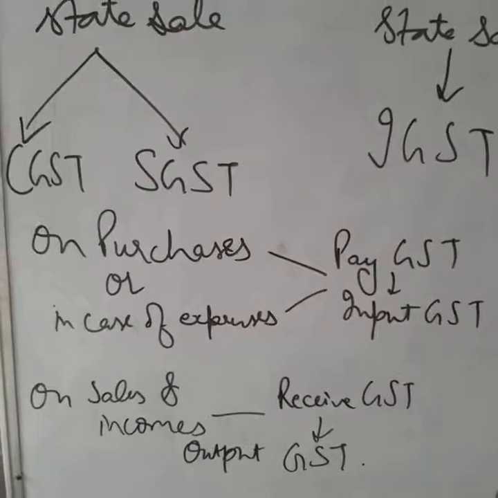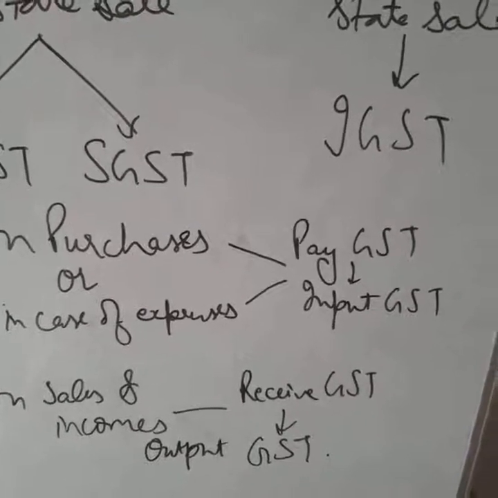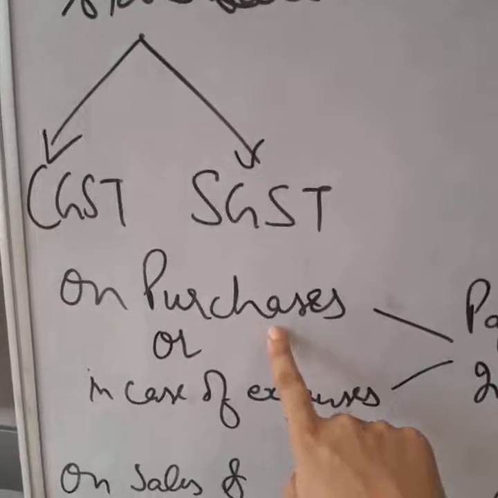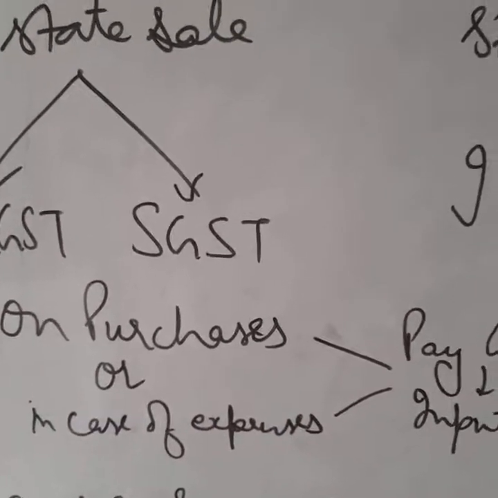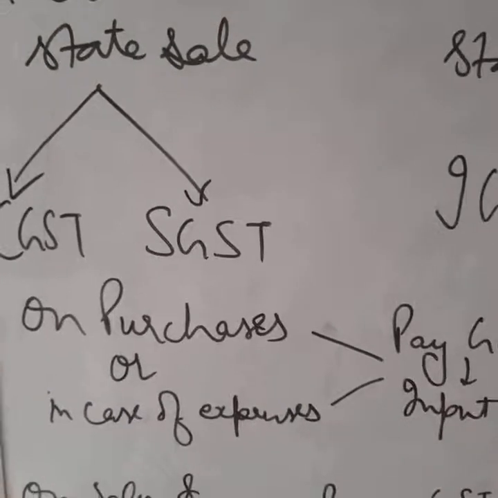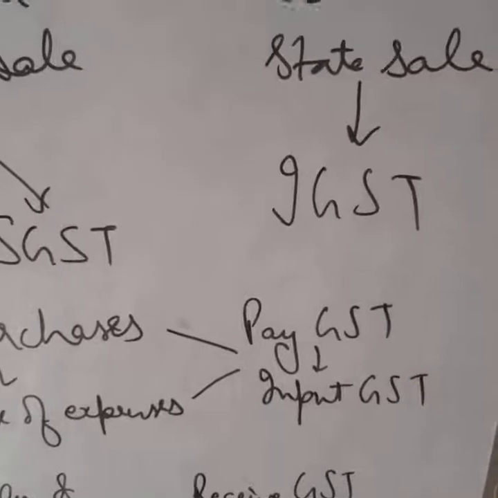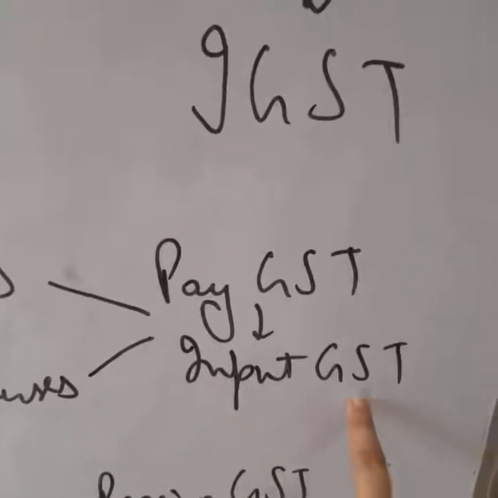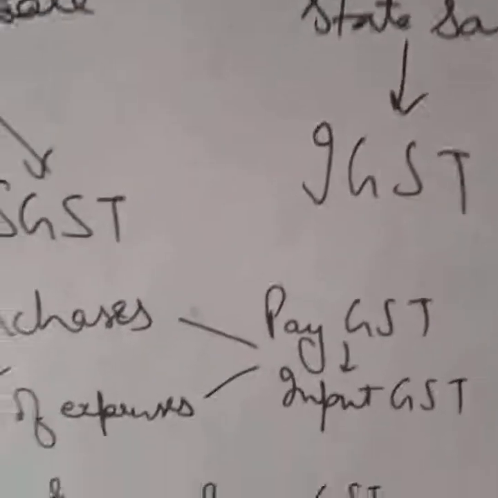Now I want to discuss one basic rule before starting the journal entries relating to GST. In case of purchases and in case of expenses, whenever we are making payment, we will make the payment for GST as well. That is, we will pay GST. And this payment of GST is called input GST, whether it is input CGST, input SGST or input IGST.